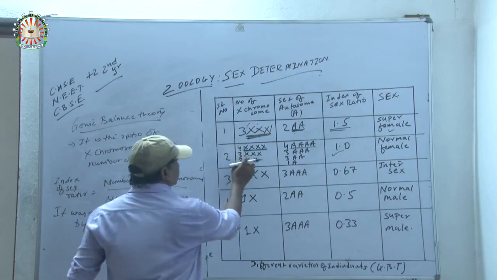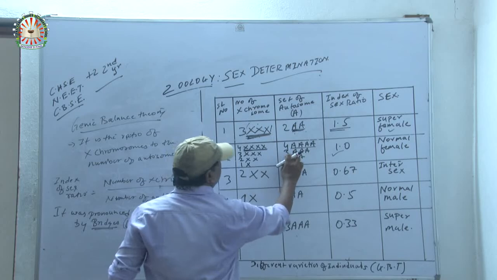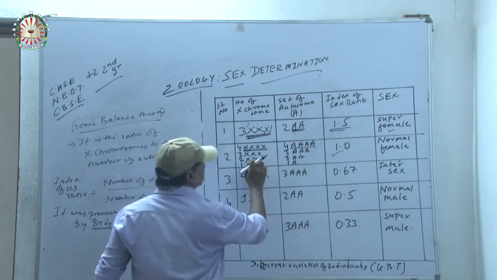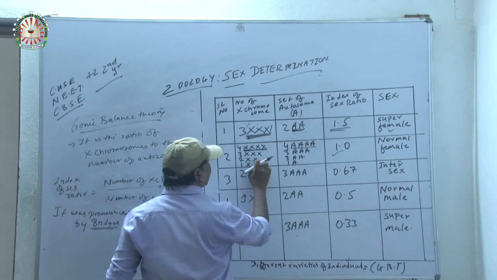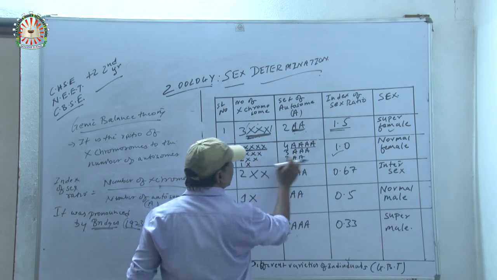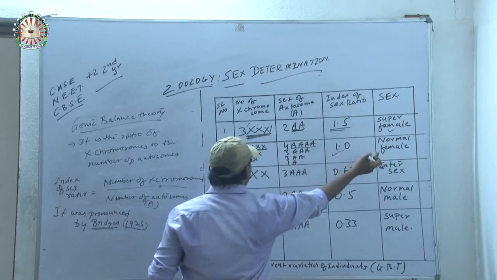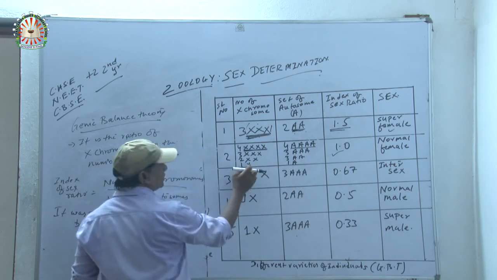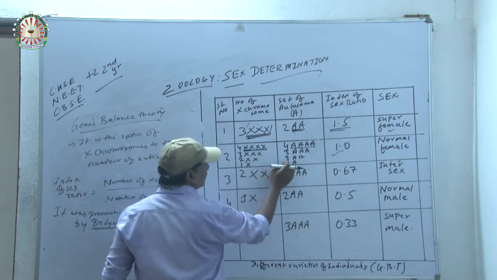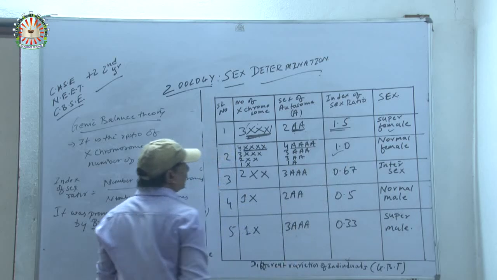Clear? Next, 3X, if the autosomes are 3A, then 3X divided by 3A, that is 1, that is normal female. Double X, double A, that is 2 divided by 2, that is 1, normal female. X by A, according to genetic balance theory, X by A, 1 by 1, that is 1, that is normal female.